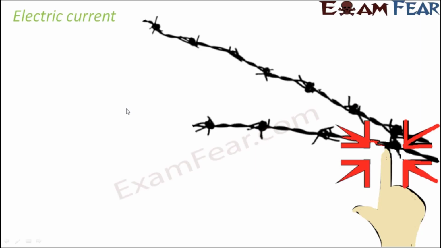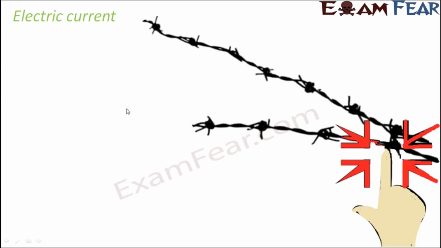A very common thing that we can relate to in regards to electric current is what can happen to somebody if he or she touches a wire carrying current directly with his or her fingers. That person is going to experience an electric shock. Why? Because of the electric current which is flowing through that wire. Now you might say that I do see a lot of wires at my home, but if I touch them, I really do not get electric current all the time.